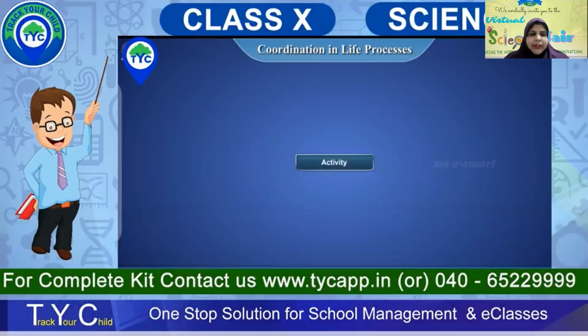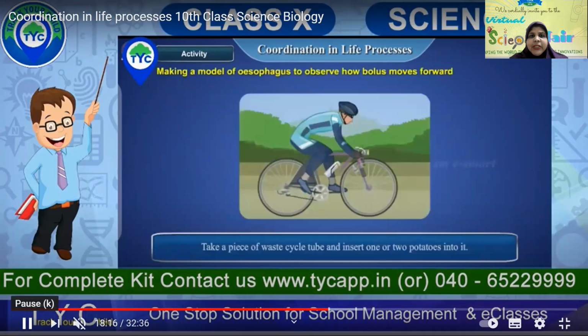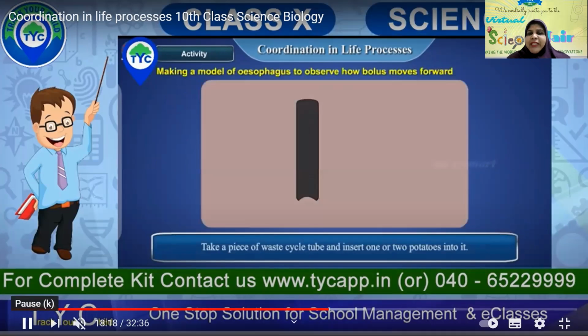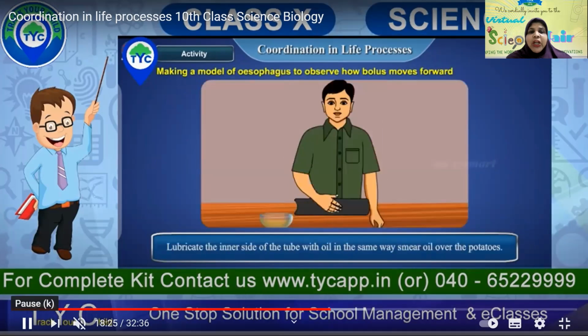into the stomach. Now let's do an activity to make a model of the esophagus to observe how the bolus moves forward. So take a piece of waste cycle tube and insert one or two potatoes into it. Then lubricate the inner side of the tube with oil. In the same way, smear oil over the potatoes. So now you're going to oil the inner side. He is giving an example of a tire tube.